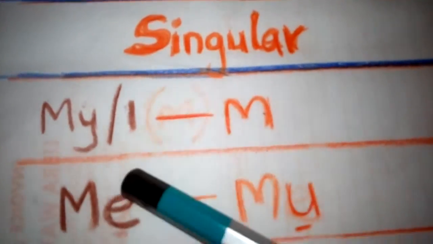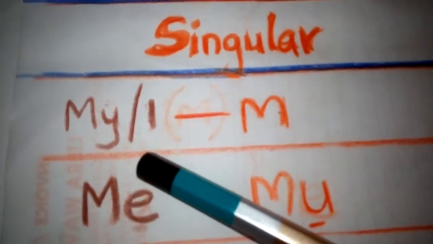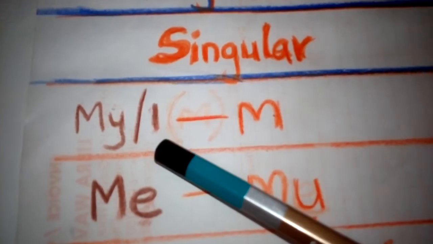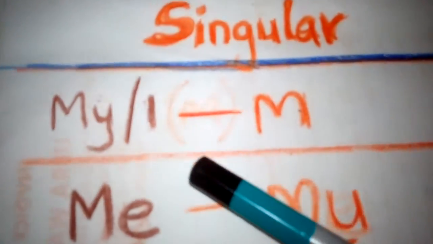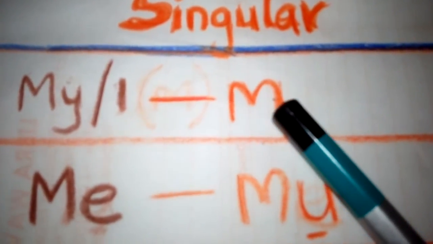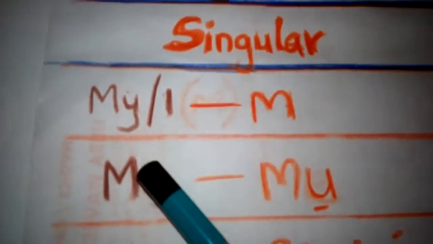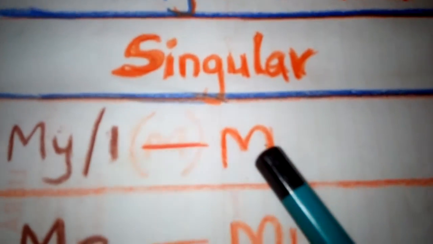We have mine or I. Mine or I are singular pronouns. In Igbo language, mine or I is me. Mine or I is me in Igbo language.